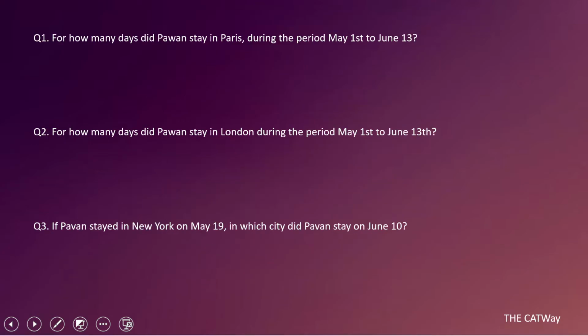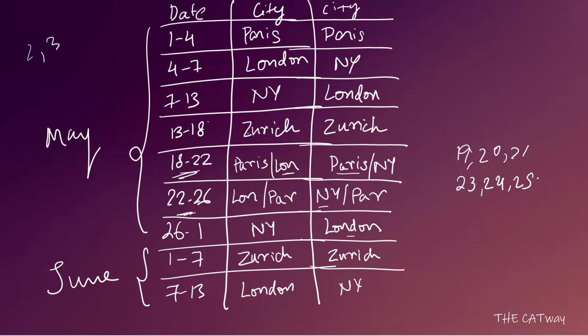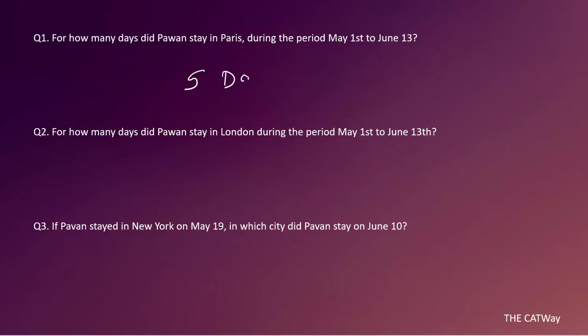Let's see. For how many days did Pawan stay in Paris during the period May 1 to June 13? He stayed in Paris on 2nd of May and 3rd of May. After that he lived in Paris, in both these cases, on 19, 20 or 21 in case of 18 to 22, and if we take 22 to 26, then he lived on 23, 24 and 25. That is 3 days in both the cases. So 3 days here and 2 days here, a total of 5 days. So for 5 days he lived in Paris.